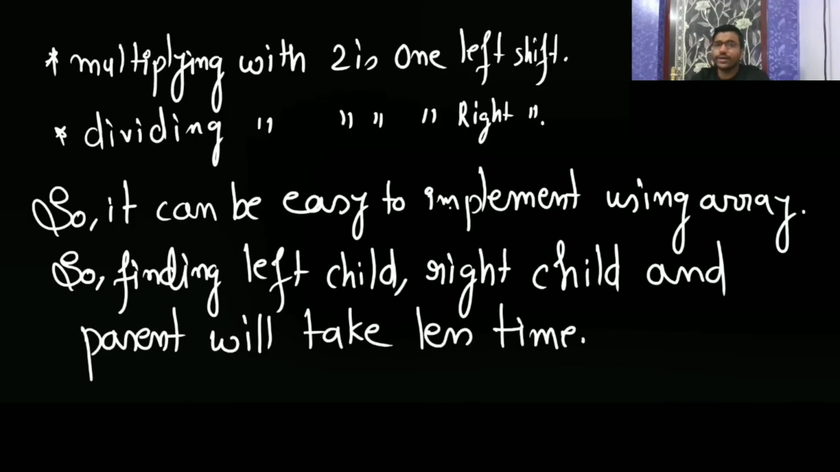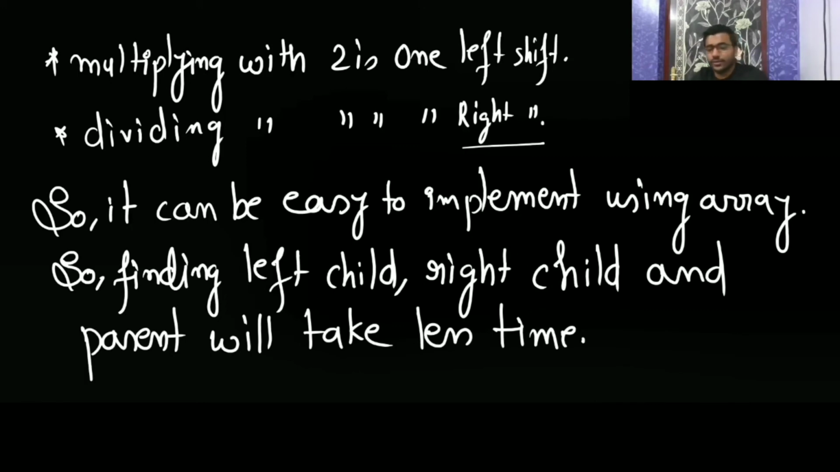And you know that multiplying by 2 is one left shift, and dividing by 2 is a right shift. So to find the left child, right child and parent, we are only multiplying and dividing by 2. So we can do left shift and right shift. Whenever we want to multiply, we can do left shift. So in implementation, it is going to be easy.